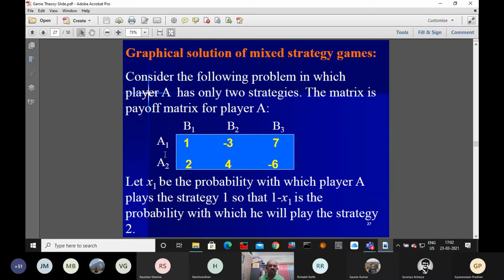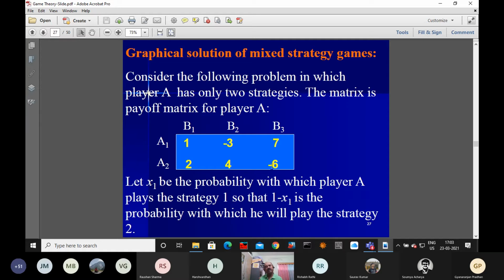What is the payoff matrix? The first row is 1, minus 3, 7, and the second row is 2, 4, minus 6. Now, checking whether the game is stable or unstable: the first row minimum is minus 3, the second row minimum is minus 6, and the maximum of these is minus 3.